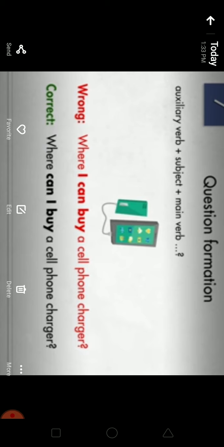Now look at another question formation when you have a question word: where I can buy a cell phone charger. Now here the correct formation of the question is: where can I buy a cell phone charger? Where is the question word, then the auxiliary verb can, I is the subject, buy is the main verb, and then the object, and after that a question mark. This is the correct formation of question sentences.